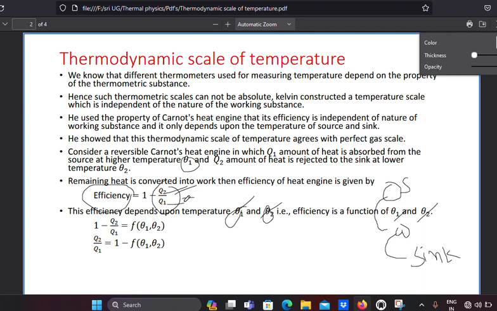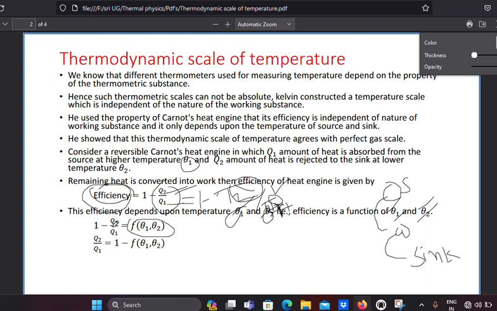One more formula for this efficiency is 1 minus T2 by T1, or here theta 2 by theta 1, because theta 1 and theta 2 are taken as temperatures. So efficiency is a function of temperatures only, which is why I am writing it as f of theta 1 and theta 2.